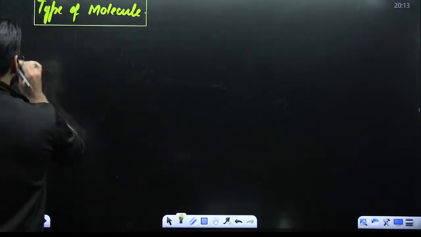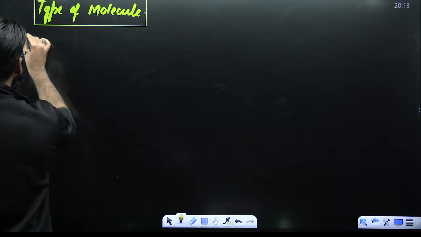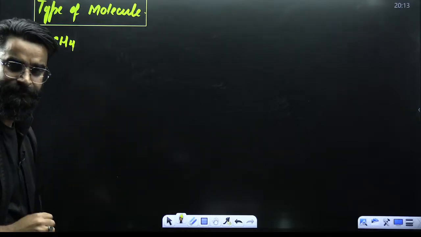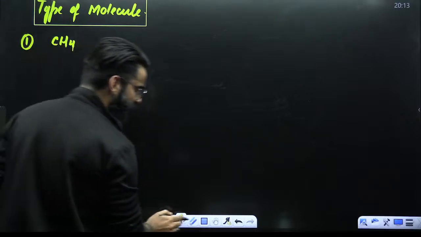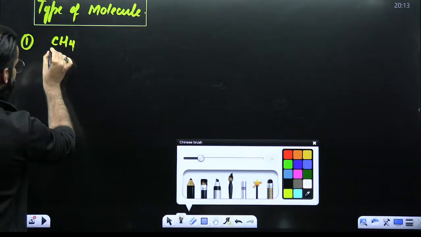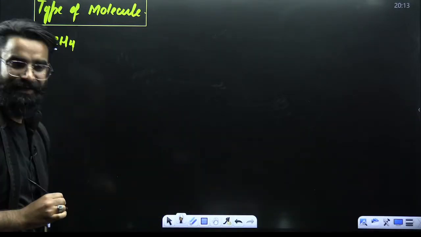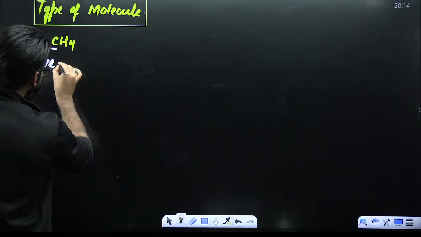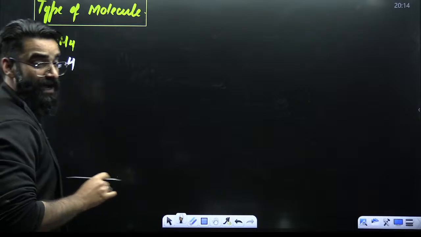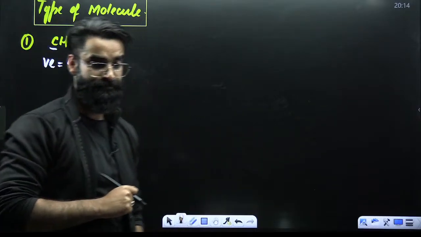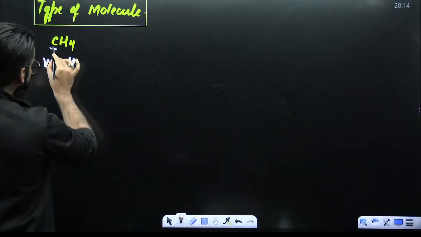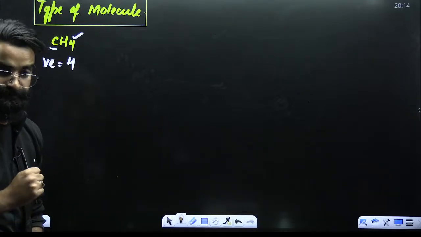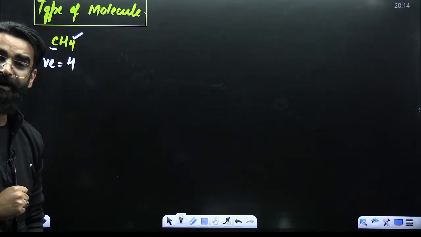For example, if I take CH4, this is your molecule. My dear students, in case of CH4, which one is your central atom? Carbon is your central atom here. In case of carbon, how many valence electrons are there? There are 4 valence electrons. How many surrounding atoms are there? There are 4 surrounding atoms, right?